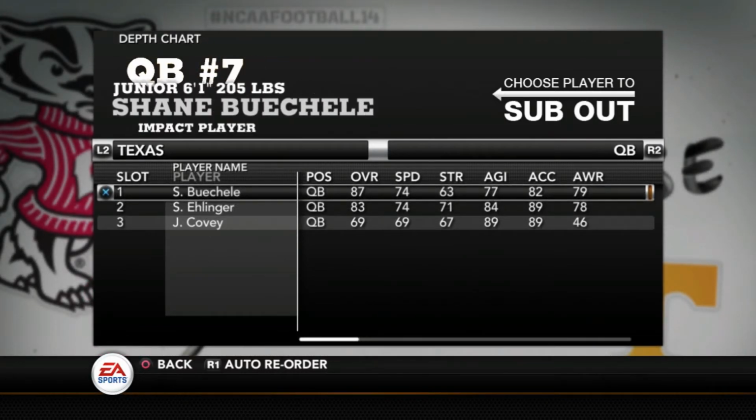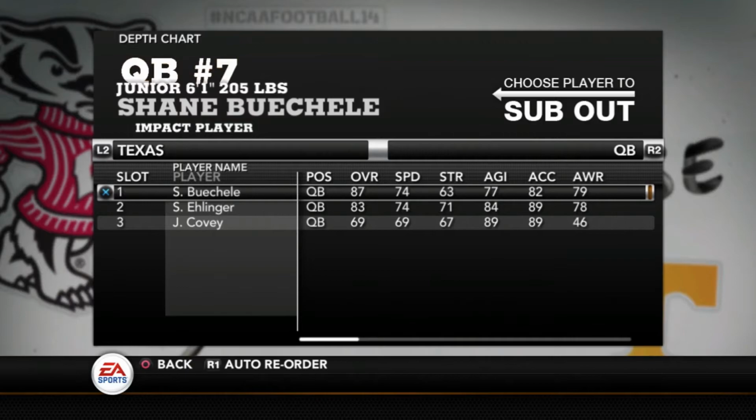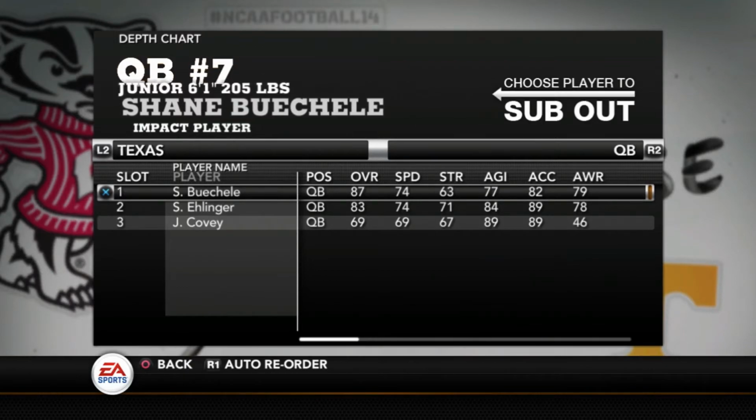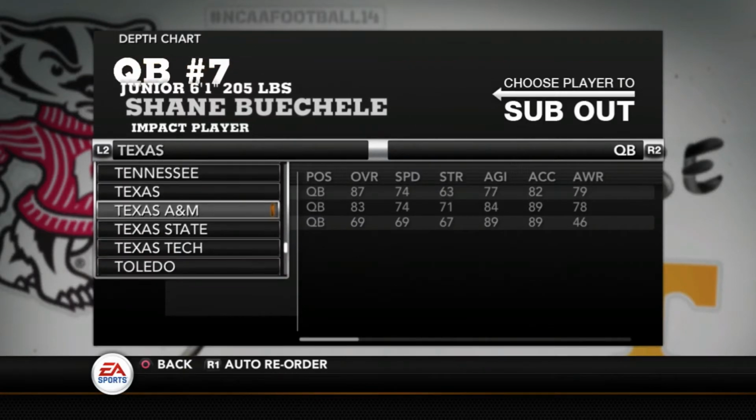Who's going to be the starter next year? I've been a big believer in Shane Buechele from his freshman season. I thought he impressed me. I thought he was going to be a really good quarterback. But we'll have to see what they do in the offseason. That'll be a one to watch.